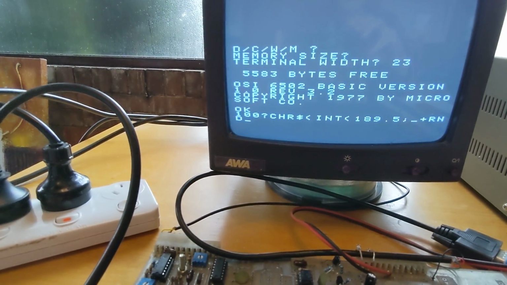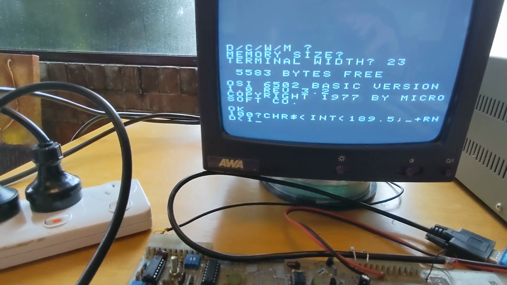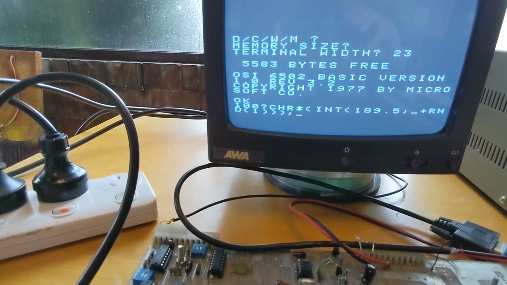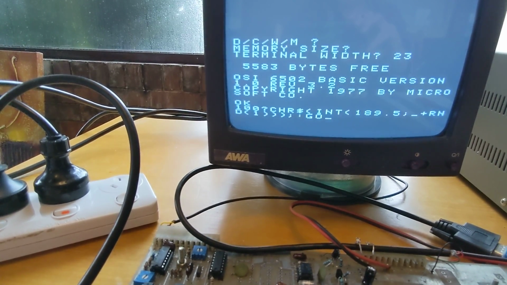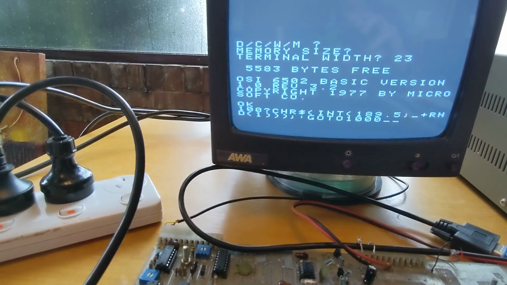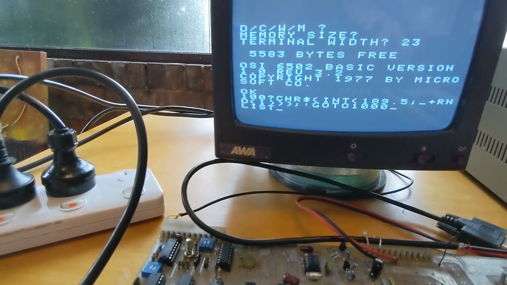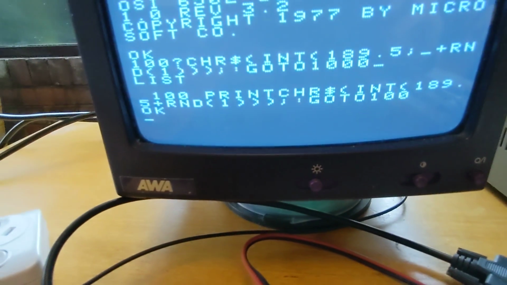I will list this out so you can get a better look at the code. Okay, and then loop back to the beginning of the line using a go-to. Okay, we're just going to list this. There's some key bounce going on. Okay, and then you can see the actual code.